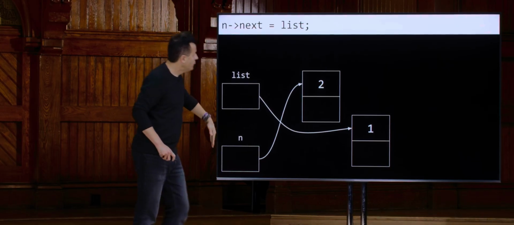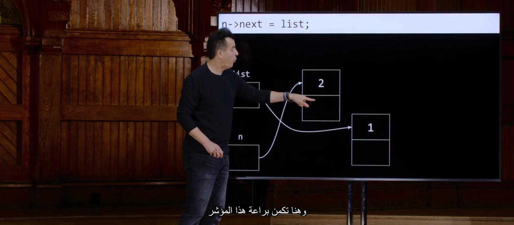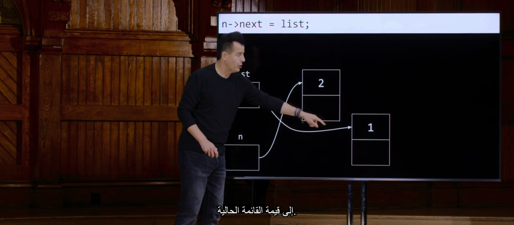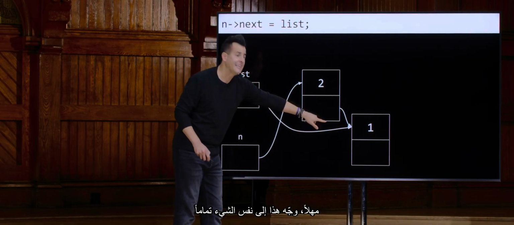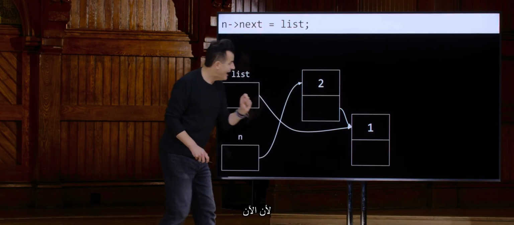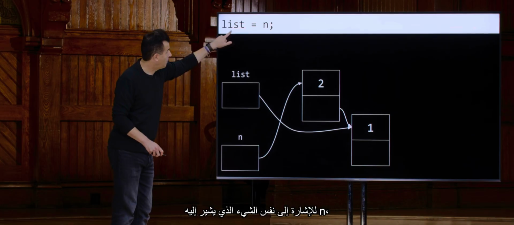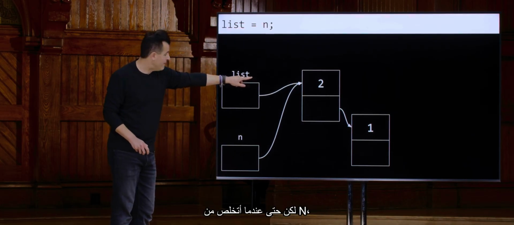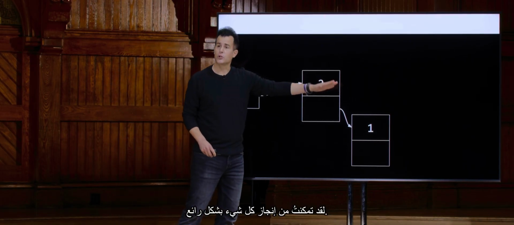Go to n, follow the arrow, go to the next field, and here's the cleverness, point this pointer to the existing list's value. So if the existing list is pointing here, that just means, hey, point this to the exact same thing. Because now I can safely update the list to point at the same thing as n. So its arrow now points here. But even when I get rid of n, I wonderfully have the whole thing stitched together.